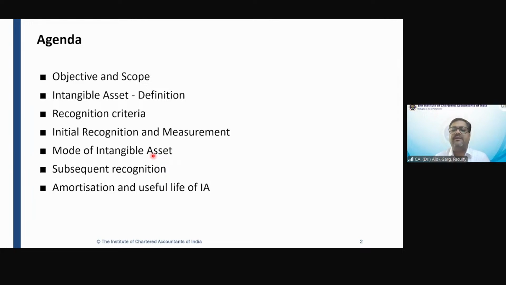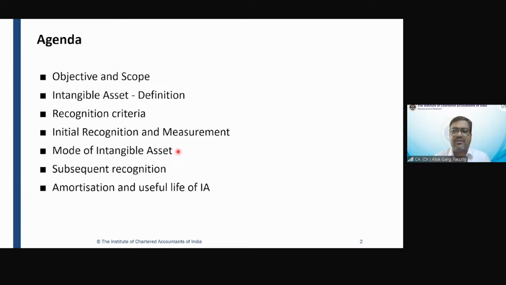For example, the company has done merger acquisition, and due to merger acquisition, the company has got some intangible assets like goodwill. So how to measure that intangible asset, right? Internally generated intangible asset, how to measure those? How to measure intangible asset in case of exchange of assets?